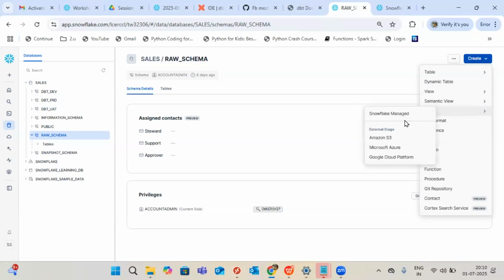So you can leave it. External stages, different types of external stages we have, and internal stage also we have. That also I will take care of. File format, sequence, pipe, Snowpipe I am saying, right, for continuous data. This also I will take as a practical session. Stream, task, function, all this I will go through practically, guys.